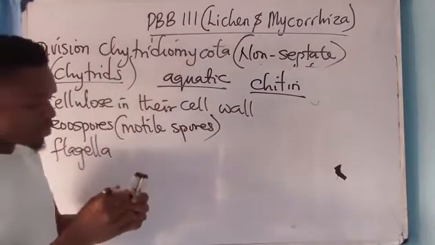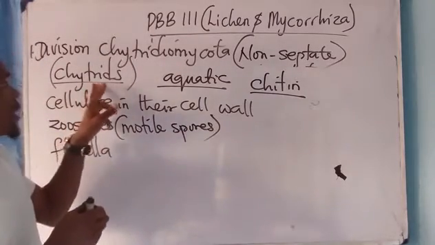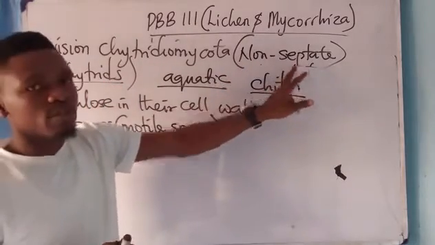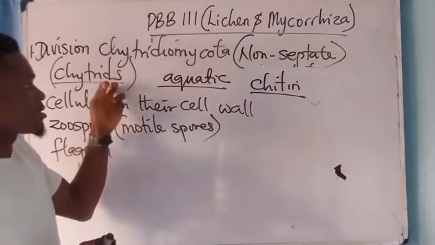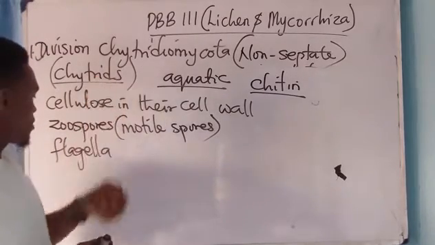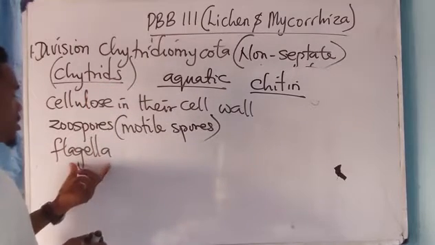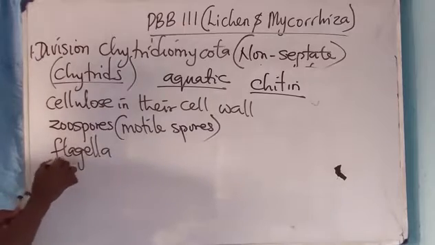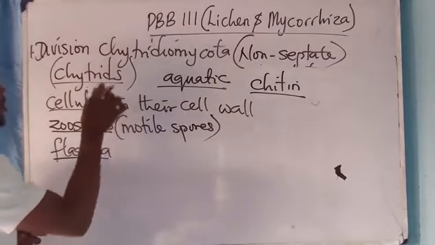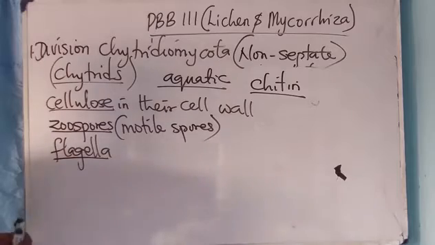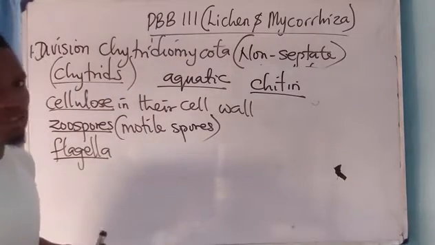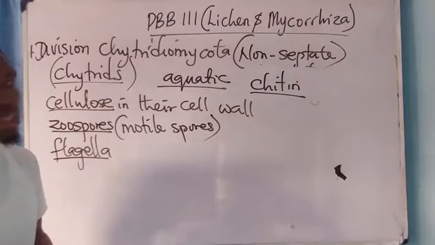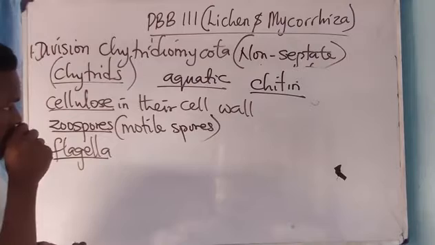Now, I told us that the hyphae of the chytrids is non-septate, but in the roots it is septate. And it is in the root that you have this flagella occurring. So these are the distinguishing features of the chytrids. They are called primitive fungi because they have features that normal terrestrial fungi do not have. Take note of that. It is very important.